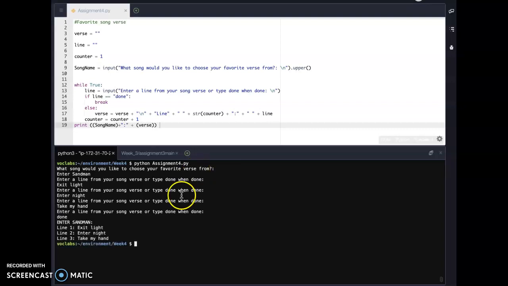And now we have enter Sandman, line 1, line 2, line 3, the user input, and we broke out of it.